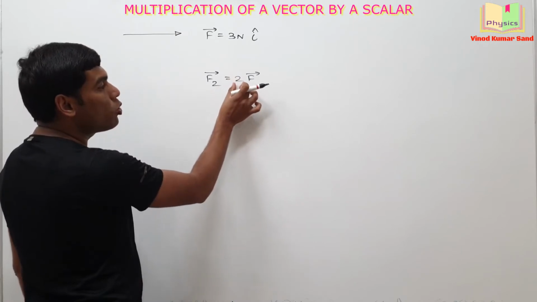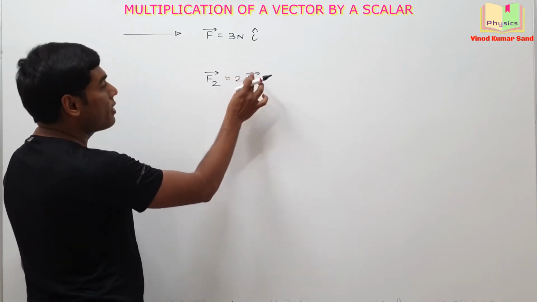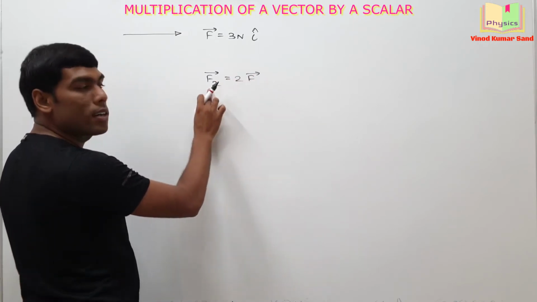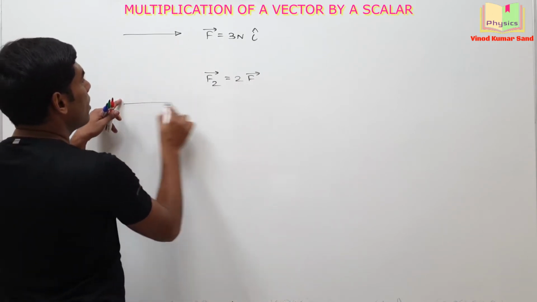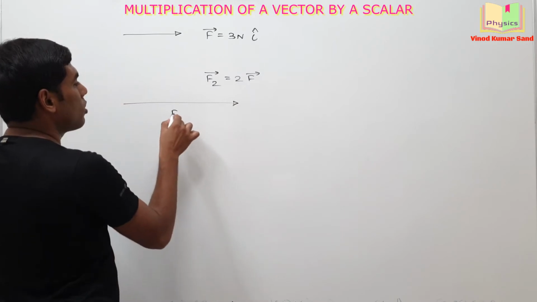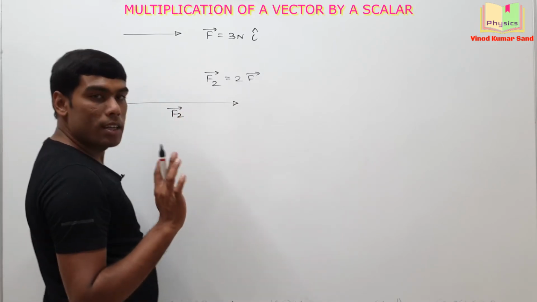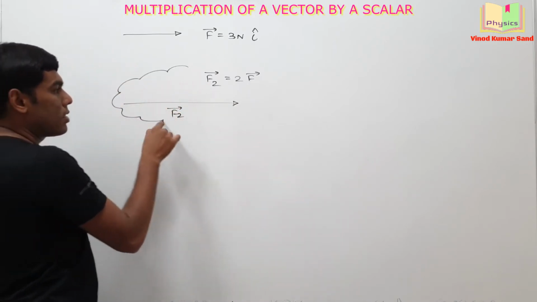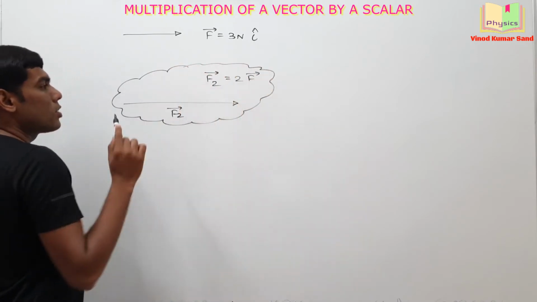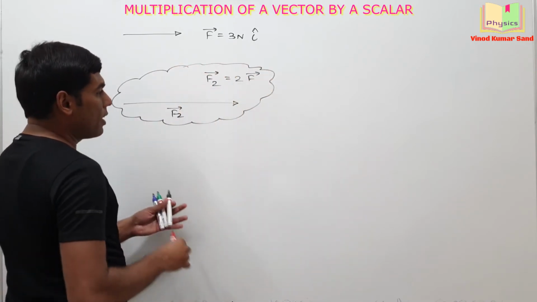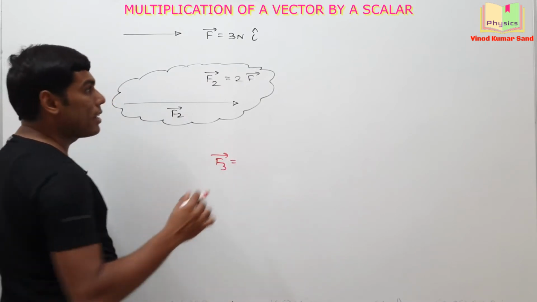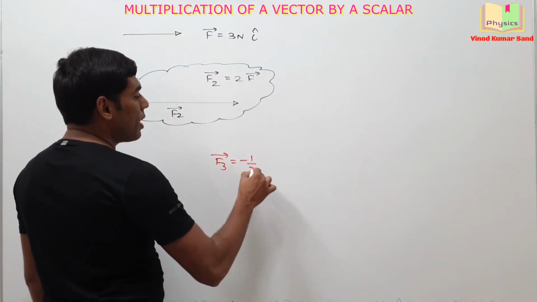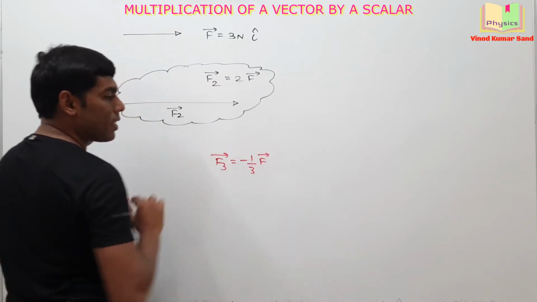The magnitude will get doubled and the direction will be the same as the old f vector. So we have to double this magnitude. It means this should be the representation of the f2 vector. Getting it? Let's take another example. Suppose I define another vector as f3 vector, and that f3 vector I write as minus 1 by 3 of f vector, let's say.